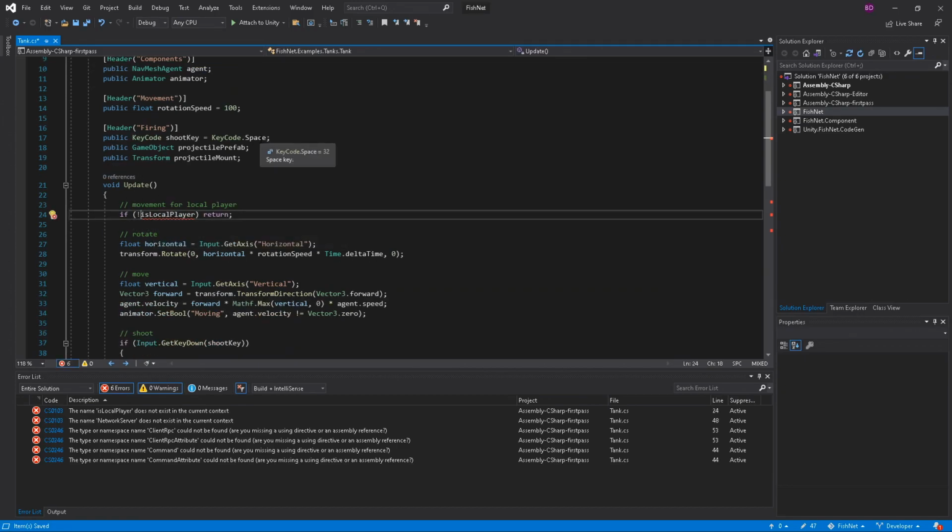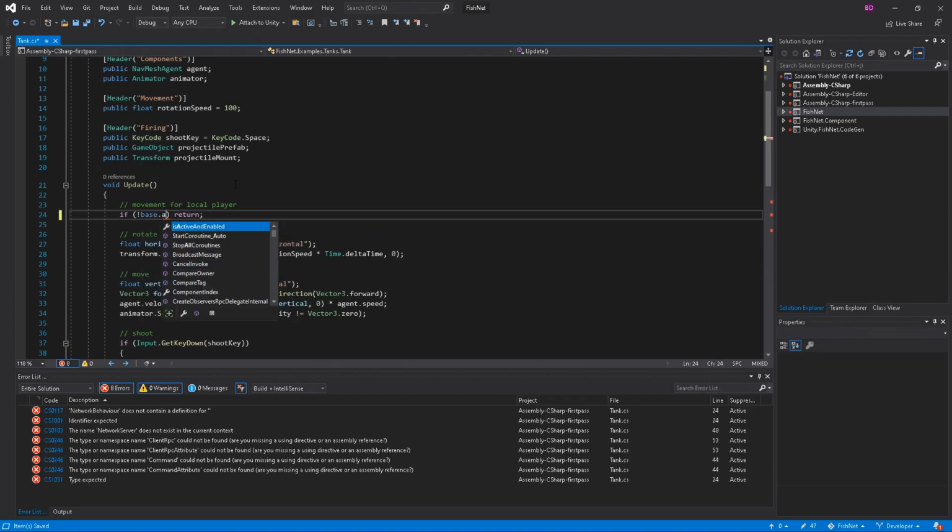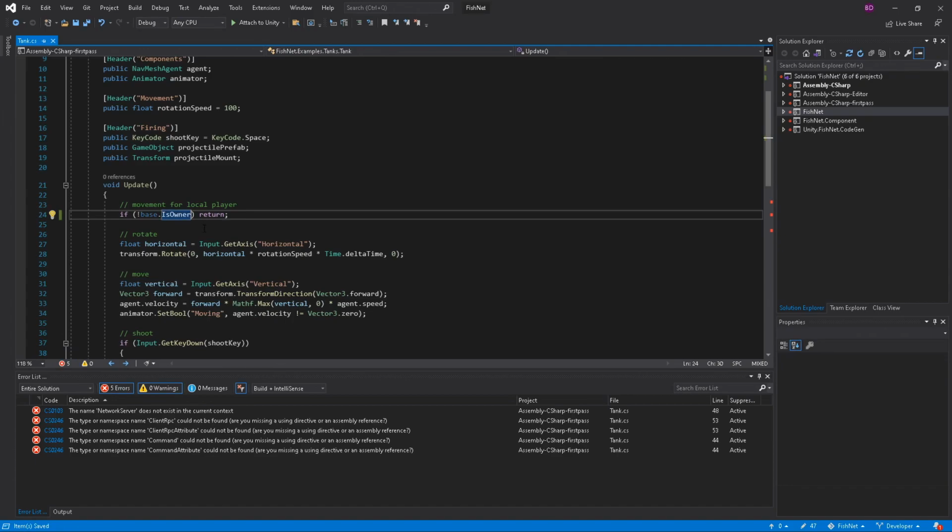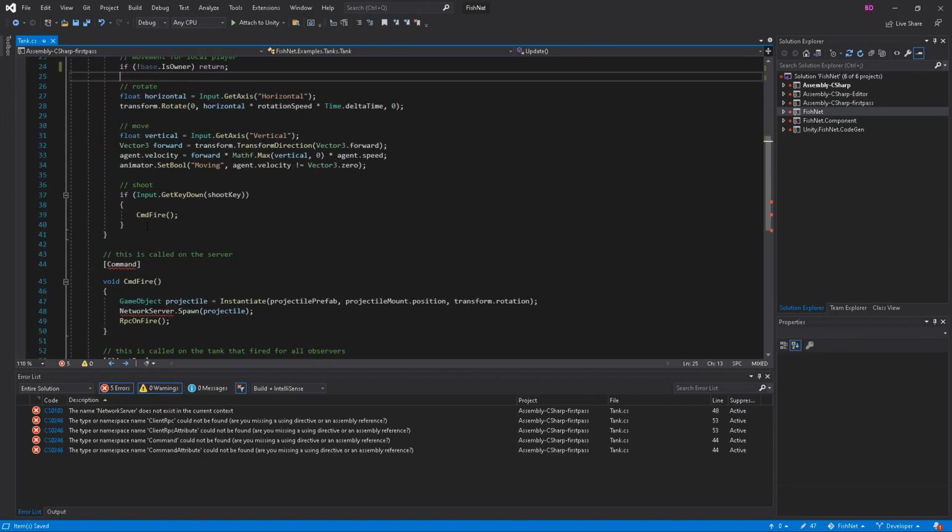Okay, there is no isLocalPlayer because that's just plain silly. There really is no difference between local player and hasAuthority in Mirror. There is, but it's very small. So I'm actually going to replace this with the Fishnet equivalent, which is base.IsOwner. Owner is equivalent to hasAuthority in Mirror. Okay, so if not base.IsOwner, then return. Same thing we just did there.